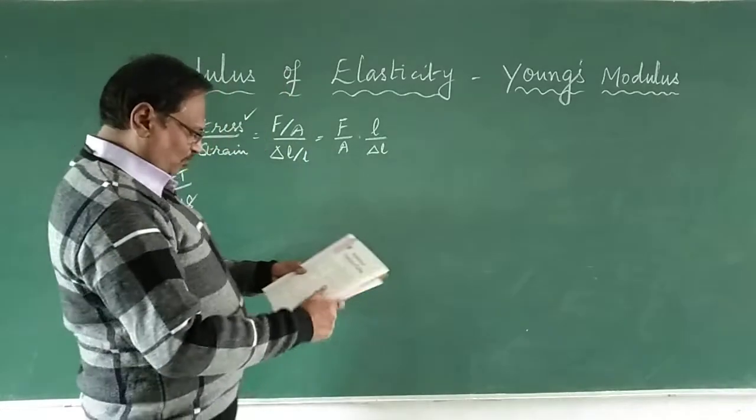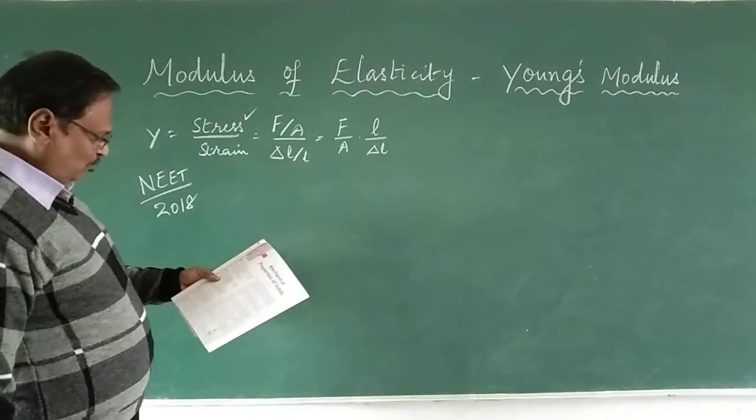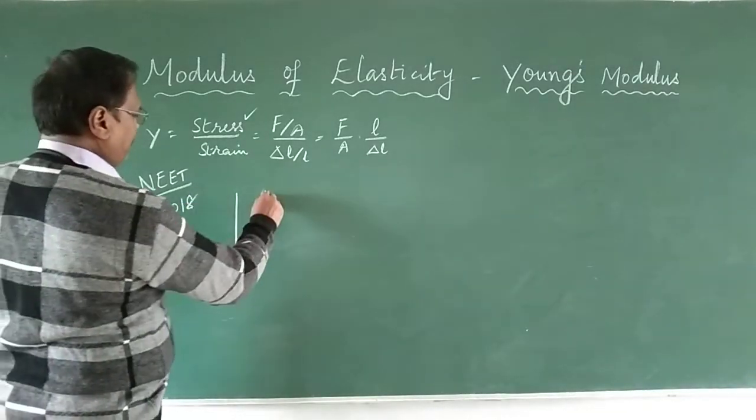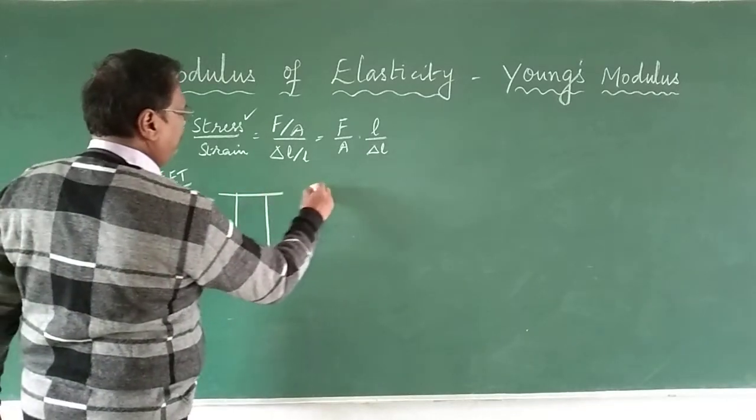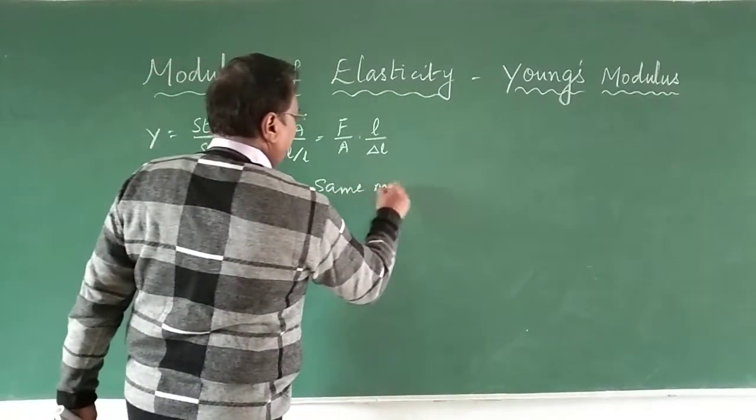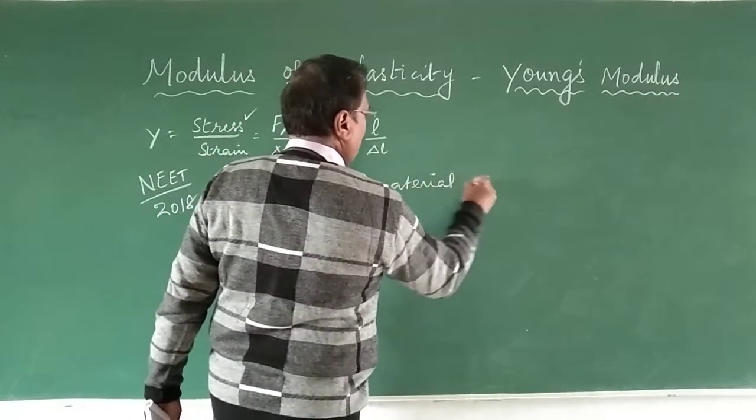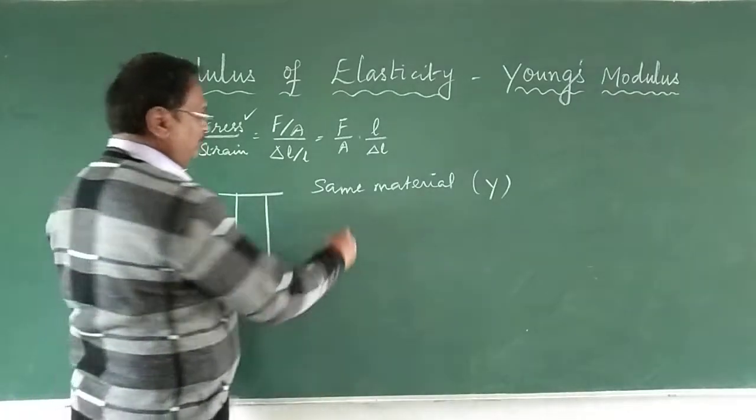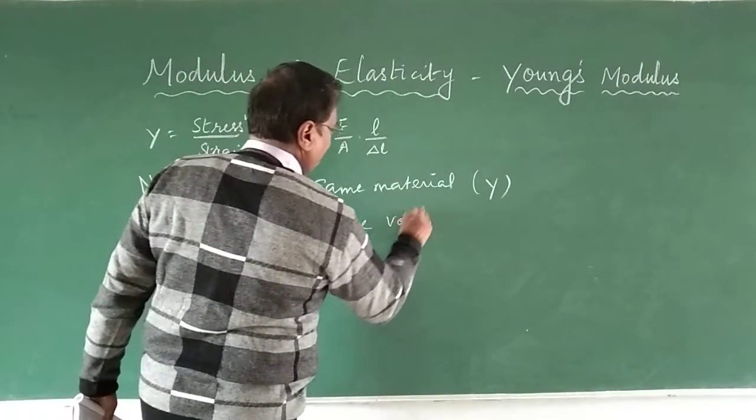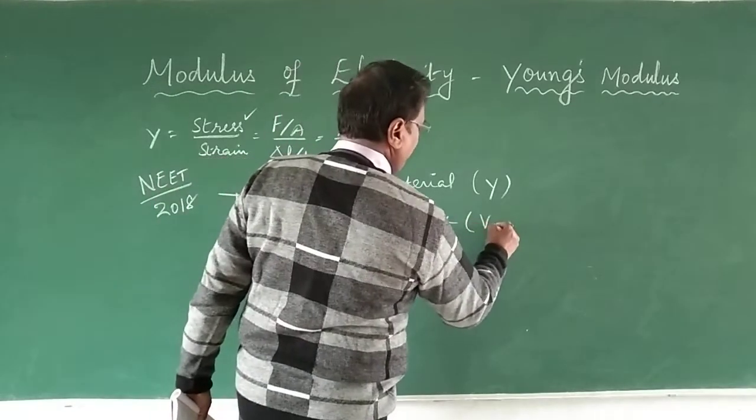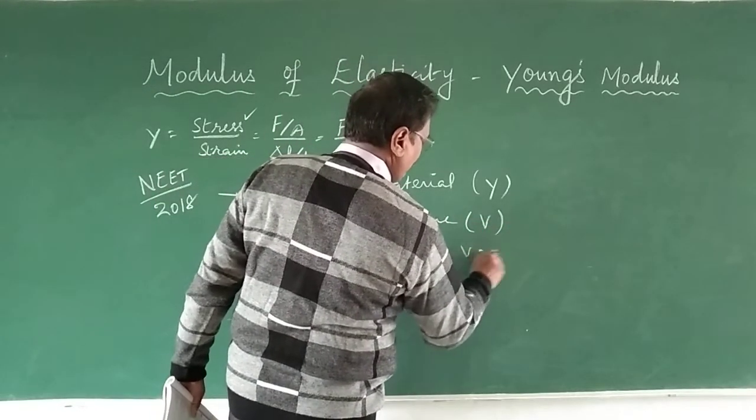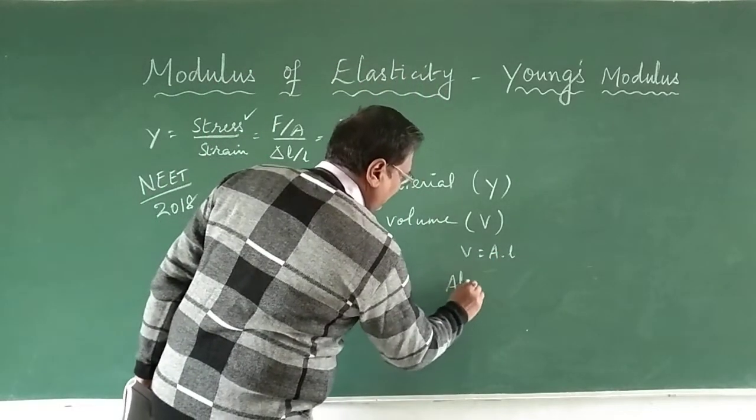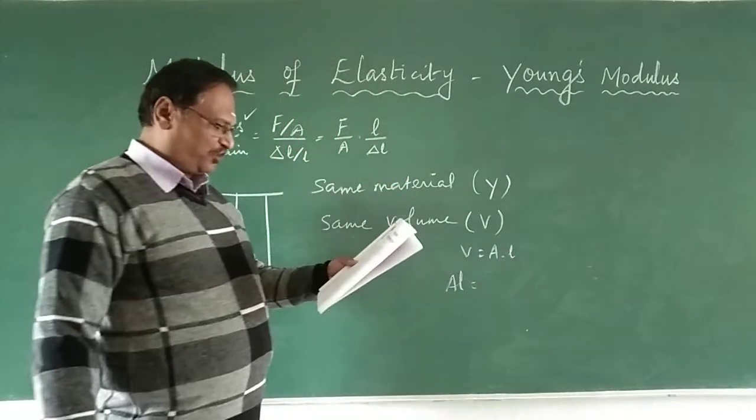Okay, so 2018 paper. 2 wires are made up of the same material. First, mark it. Same material means Young's modulus is same, and they have same volume. Same volume means V is same. We know V is equal to A into length, so V is AL, and if one value changes, the other must change.